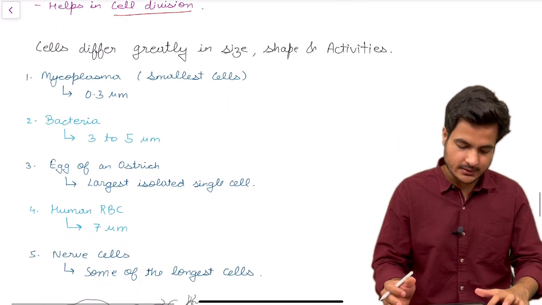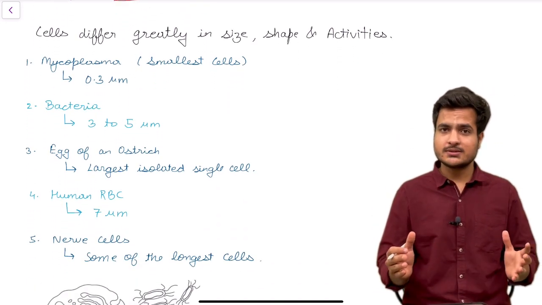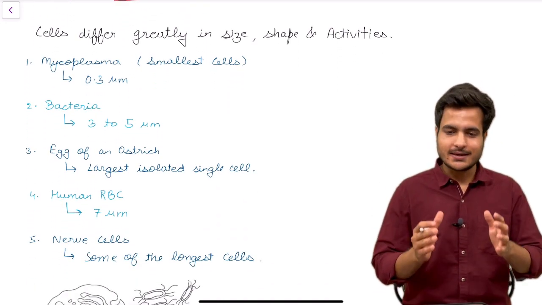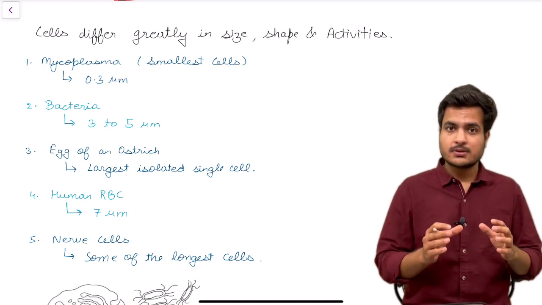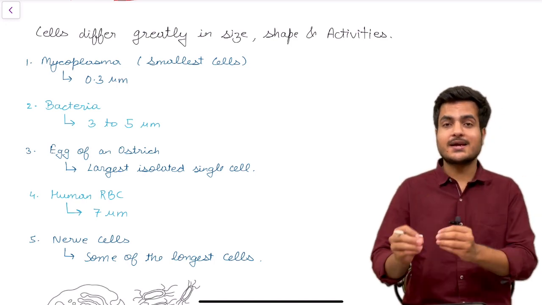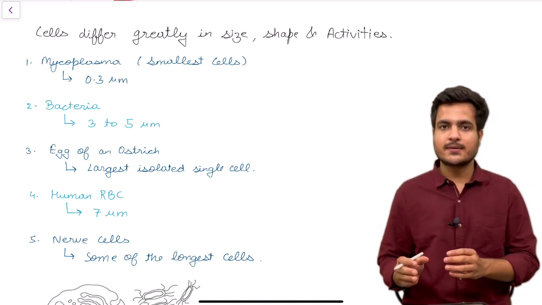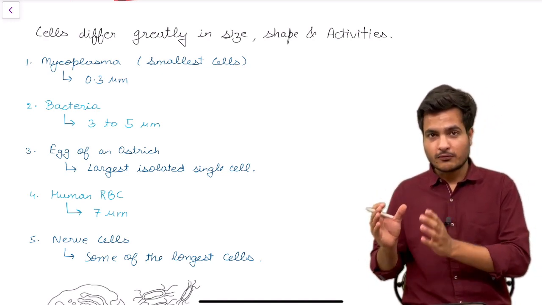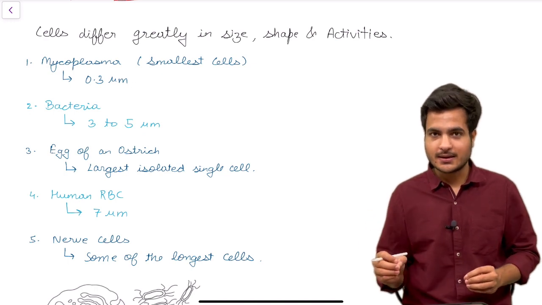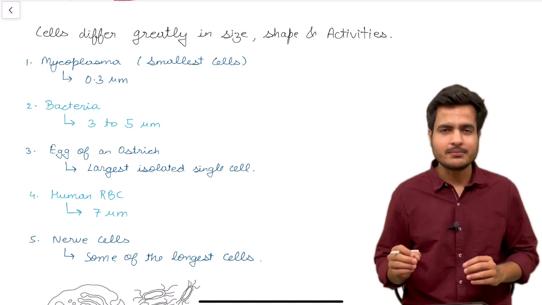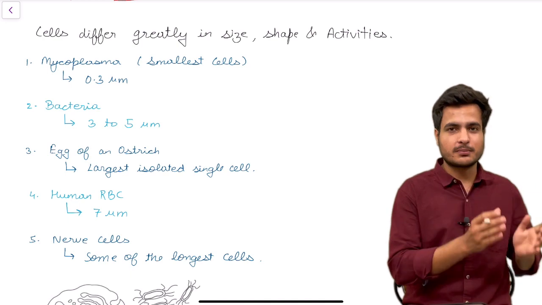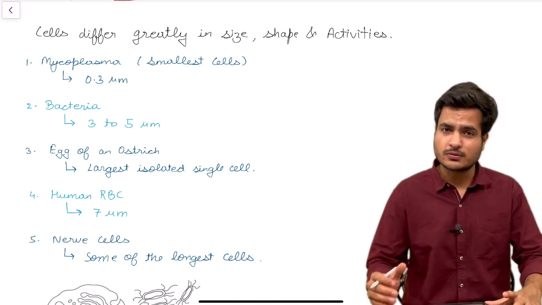Now let's learn the different sizes of different types of cells. You need to pay attention that in the NCERT text the size is given differently, and in the NCERT diagram the size is given differently. So you need to remember both sizes individually. If the question is from the diagram, you need to write the values which were mentioned in the NCERT diagram, and if the question is from the text, you need to write the values from the text.